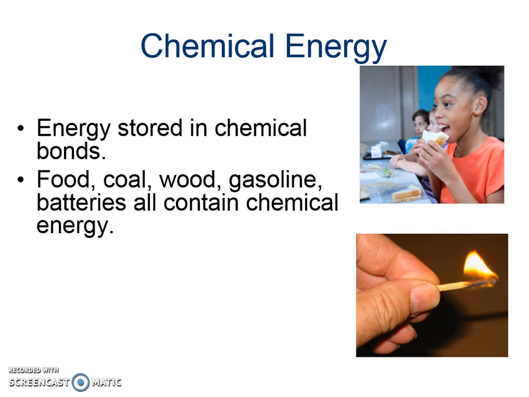Other forms of chemical energy include coal, which we burn for heat, wood, same thing, gasoline, which we burn in our cars for energy, batteries, matches, etc. Plants taking sunlight and converting it through photosynthesis is also chemical energy.